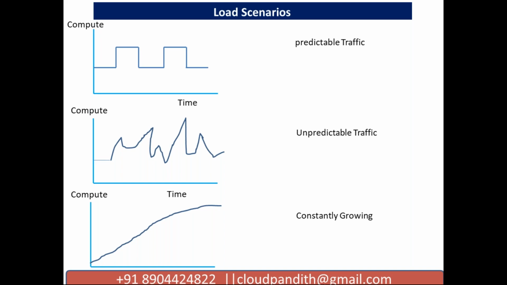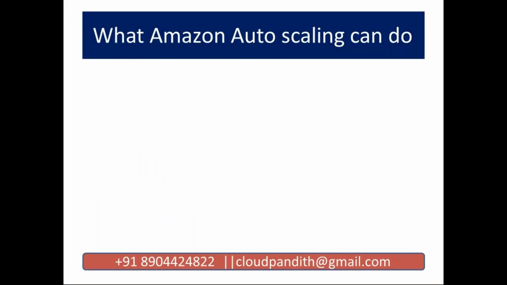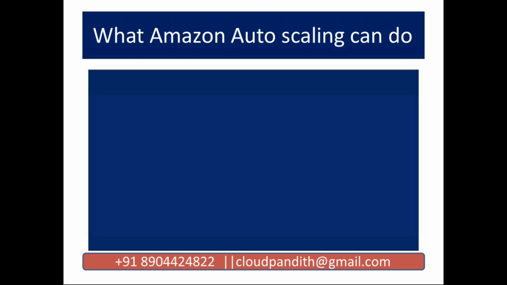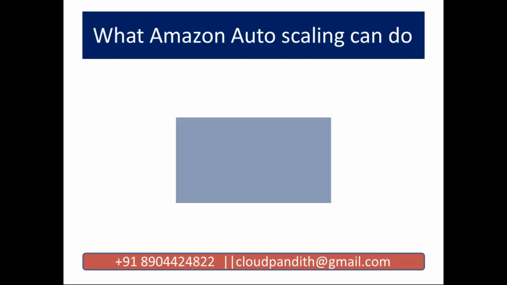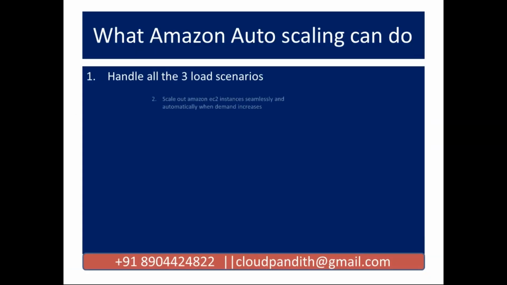Auto scaling, based on the requirement, will keep on increasing the servers and keep on decreasing the servers. So we need not be involved anywhere here. Fine. So what can Amazon auto scaling do for us? First, it can handle all three load scenarios that I have shown here. All these three different load scenarios it can handle.